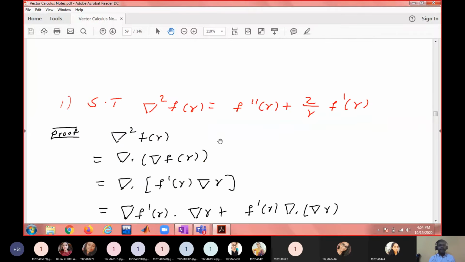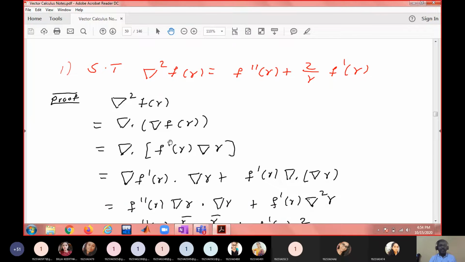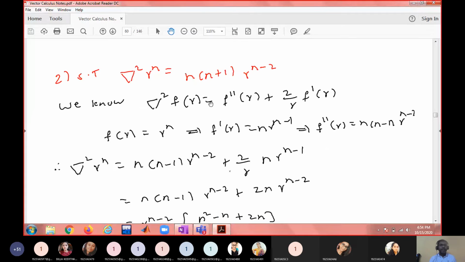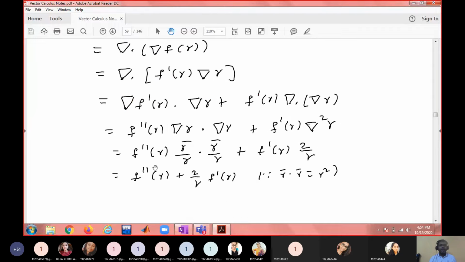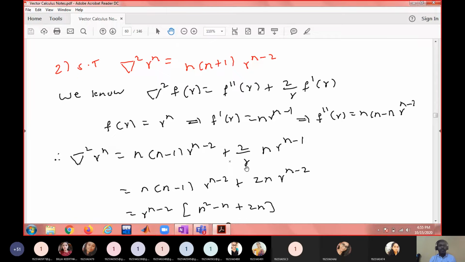After that, we have proved several results using these vector identities. See, del square f of r. Previously, we proved del square of r. Now the generalization is del square of f of r. It is derived in a similar manner using the identities. You just go through. As a particular case, if you have f of r equal to r power n, using this result, if I differentiate r power n 2 times, you will get this, and after simplification you will get the following.